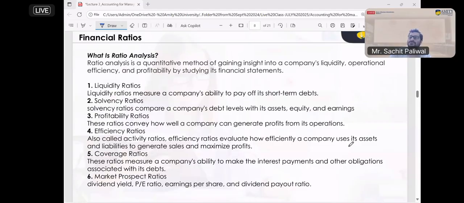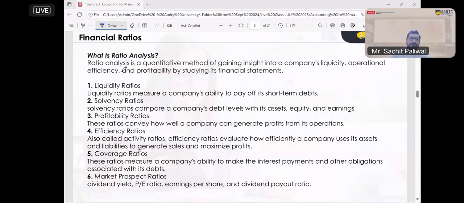How do we calculate it? However many assets you have, every asset will be calculated. If you have similar machines with similar usage, we will calculate them the same way, but if every machine has a different kind of usage, we will calculate separately. Suppose you have one machine which is manufacturing something, and you also have a motorcycle. So the rate of depreciation might differ. Different assets may have different rates of depreciation.